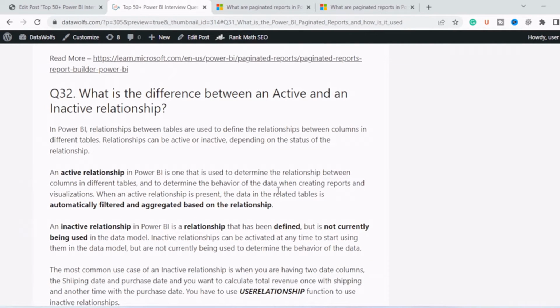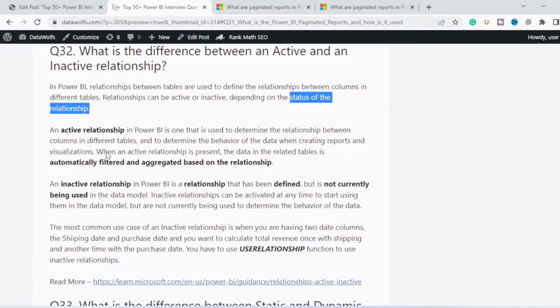Now next question is, what is difference between active relationship and inactive relationship? So we all know what is relationship. Relationship is connection between two tables in Power BI. So relationship can be active or inactive depending upon the status of relationship. If there is an active relationship between the two tables, the tables are filtered or aggregated based on that active relationship. And in case of inactive relationship, the relationship is defined in Power BI but is not currently being used.